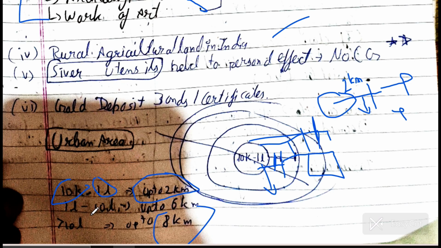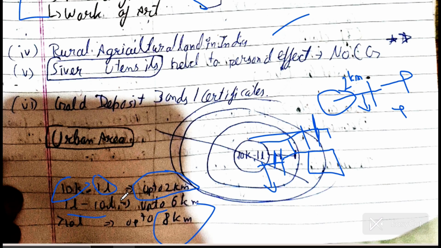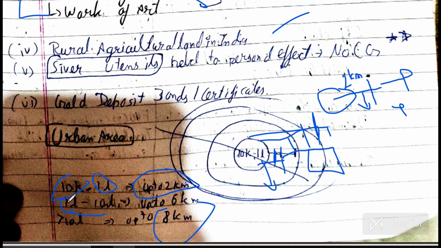But the population is 1 lakh to 10 lakh. How do you remember 1 lakh to 10 lakh? If you are earning 1 lakh annually in articleship, and you want to earn 10 lakh annually, for example you have an 8,000 or 9,000 stipend and you want to earn 1 lakh to 10 lakh per annum, so what do you have to do?